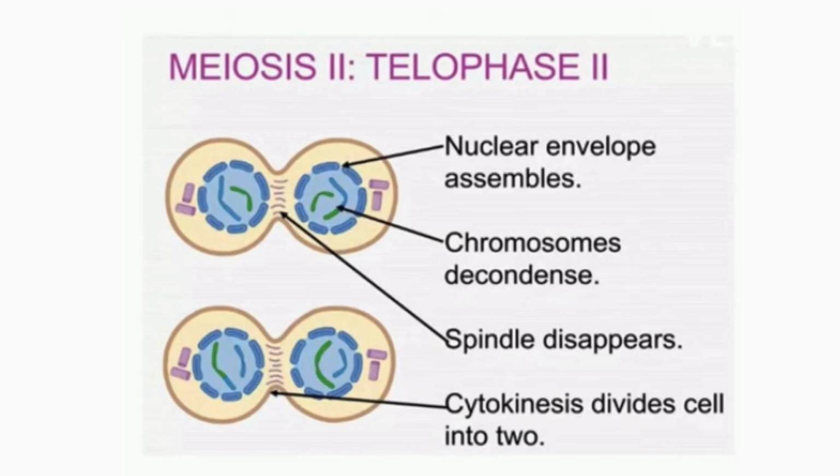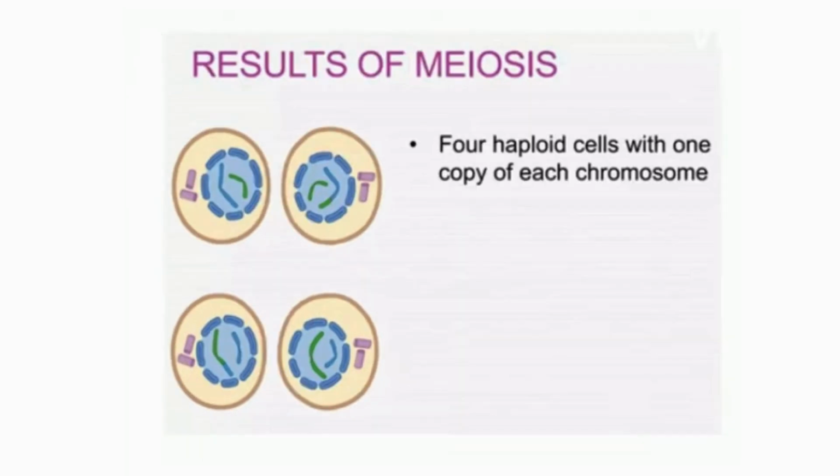So in telophase second and cytokinesis second, the separated chromosomes arrive at the poles, nuclear envelopes reform and the two cells divide, resulting in a total of four non-identical haploid daughter cells, gametes. Here the picture shows the result: four haploid cells with one copy of each chromosome.